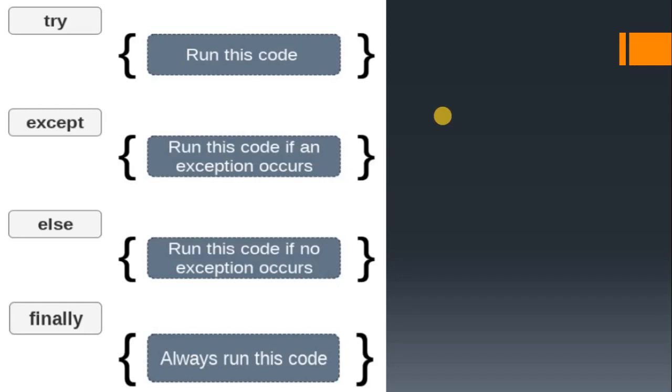First we use the try block, which runs the code, and if an exception happens there, it is handled by the except block. The else block is executed if there is no exception, which we already saw, and the finally block is always executed. Got it? Now we will go to the practical session and see how you can use try and finally block.